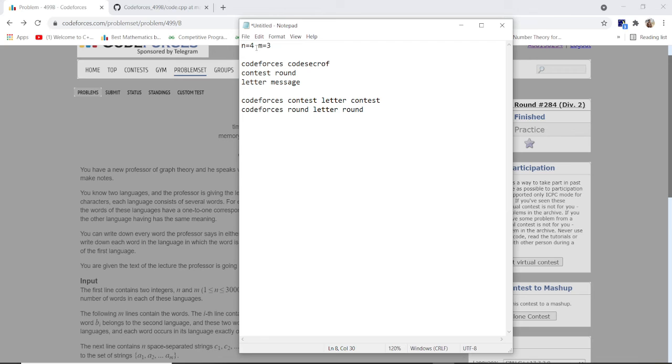At first, take two integers, where the first indicates the number of words which come from the lecture, and then m, the number of words in the individual languages. Then compare the lecturer's words and print the words which have the lowest length. I hope you get the point. Now I'm showing my code.